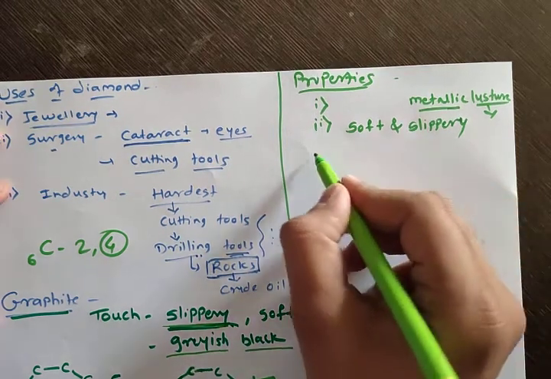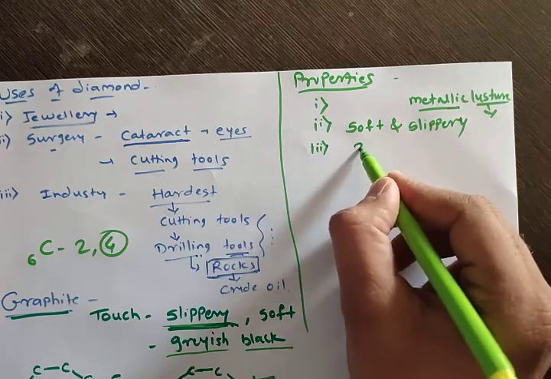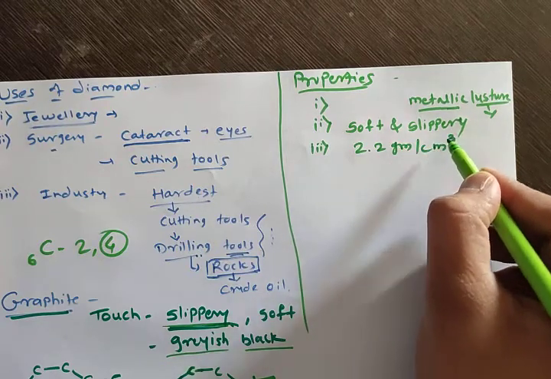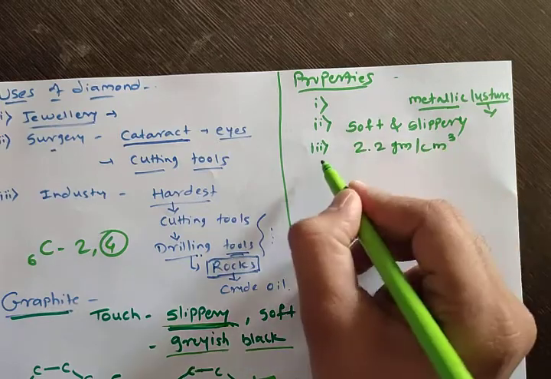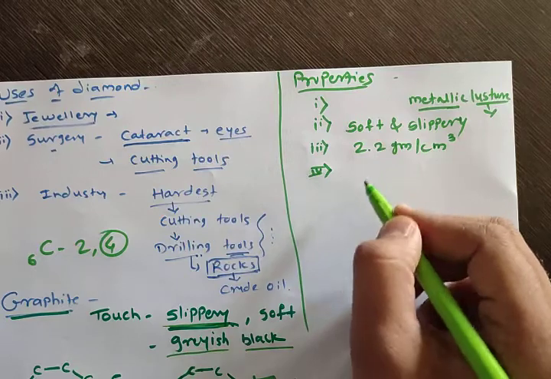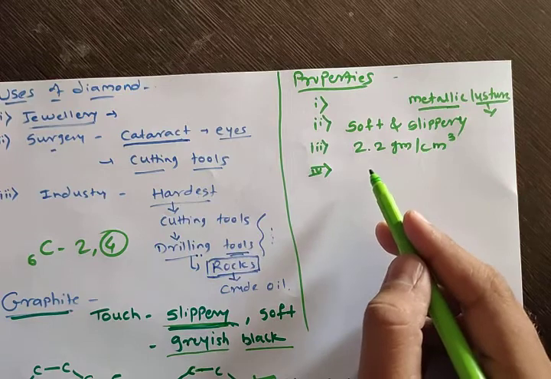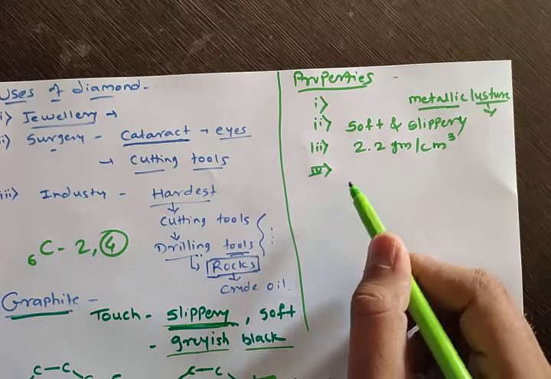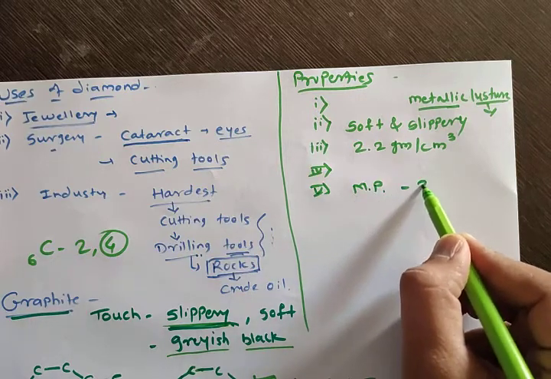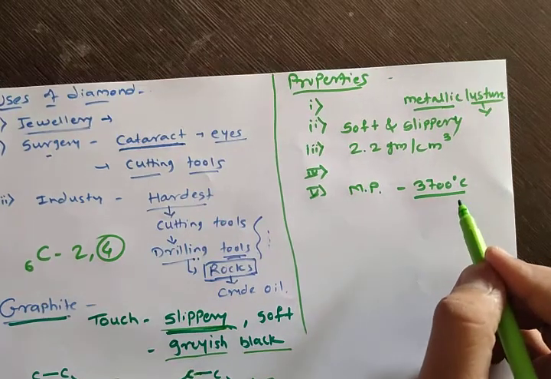Then next property, as we have studied in diamond, is density. The density of graphite is 2.2 gram per centimeter cube, which is less than diamond. So remember this point for distinguishing. Then next property is electrical and thermal conductivity. As I told, graphite is a good conductor of electricity and heat. Then melting point. The melting point of graphite is 3700 degrees Celsius, which is slightly less than diamond.